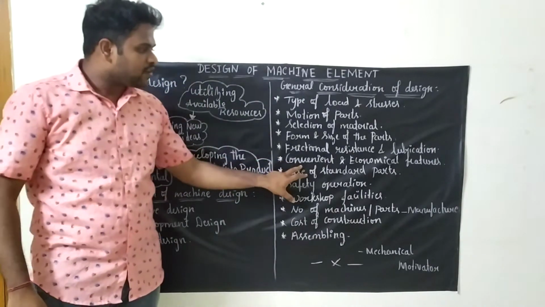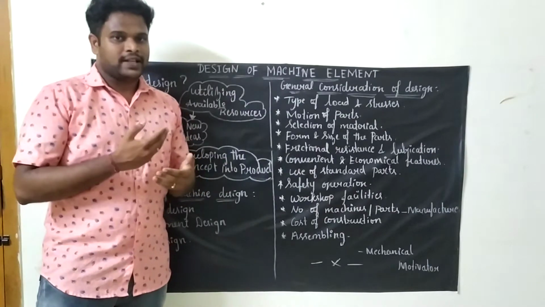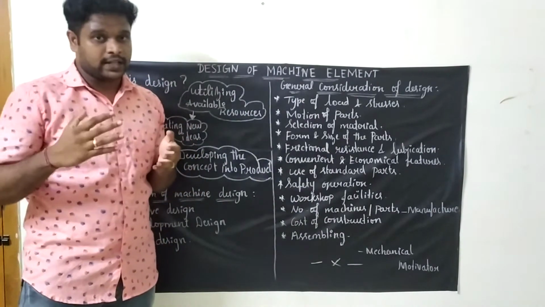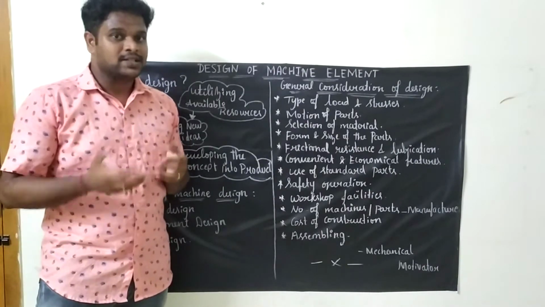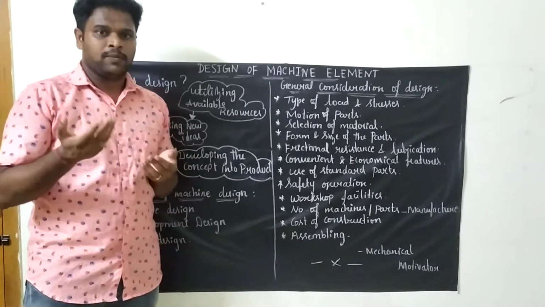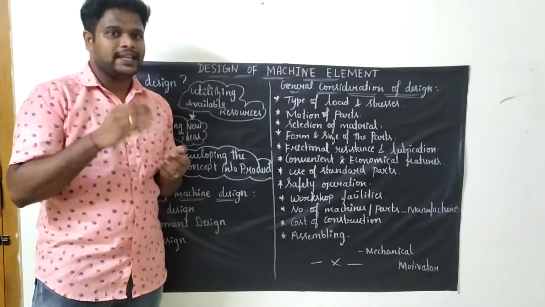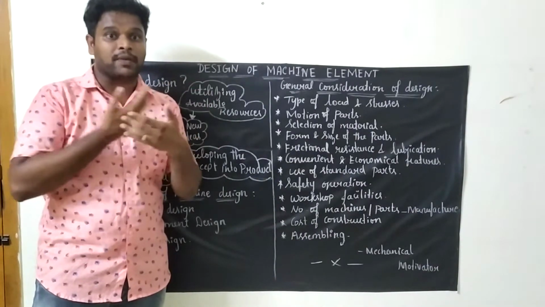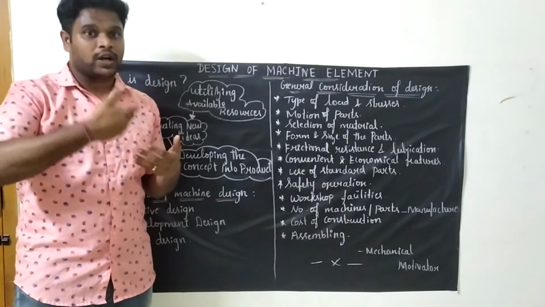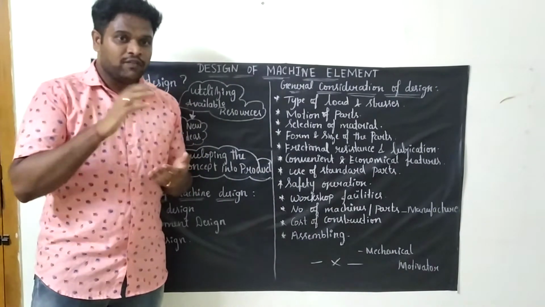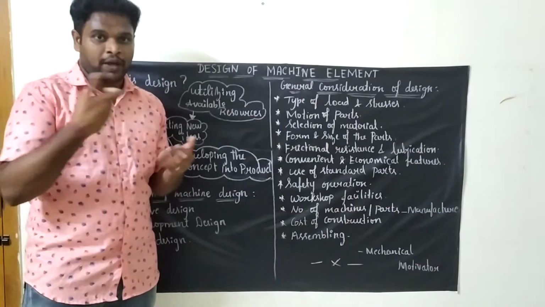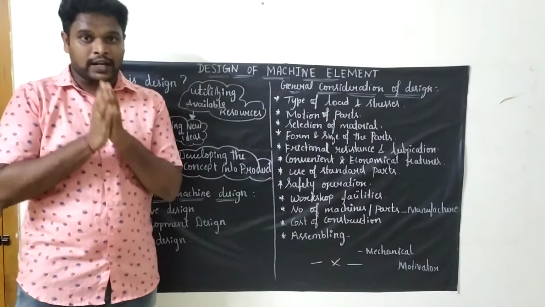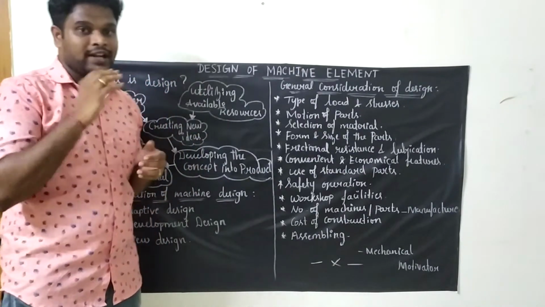Next is conventional and economical features. For example, you have developed a product, but that product is not economical, it's very costly, and also it's not environment friendly, then who is going to buy? Automatically it will be a failure, right? So while designing a product, you should keep in mind the customer requirement as well as what things are prevailing in the market. Whether the customers will buy the product which you develop, or is there any drawback in your product, you should clearly understand, and then only you have to develop a product.